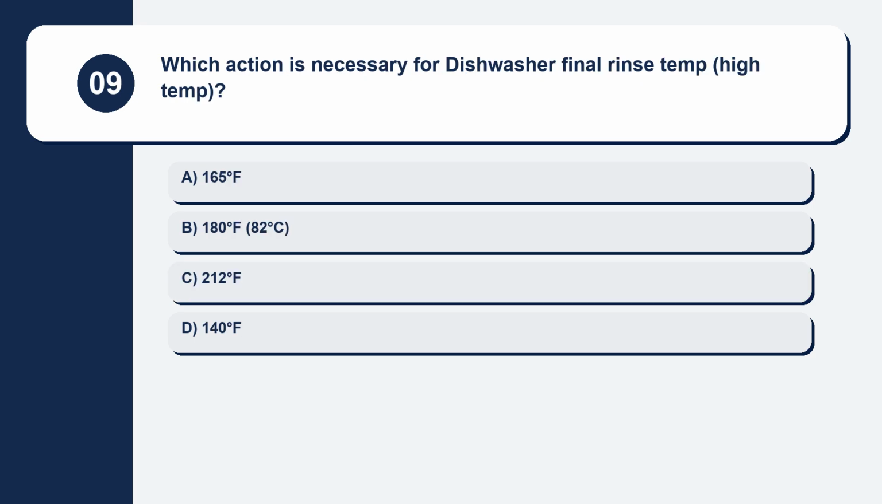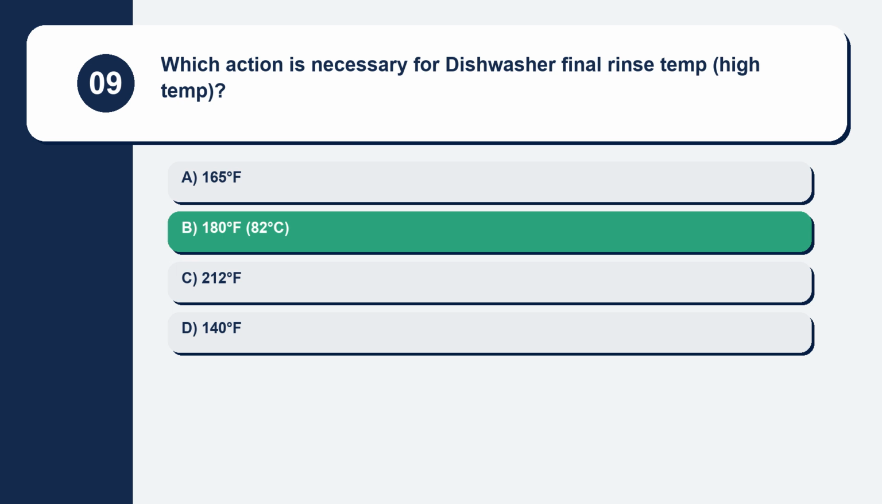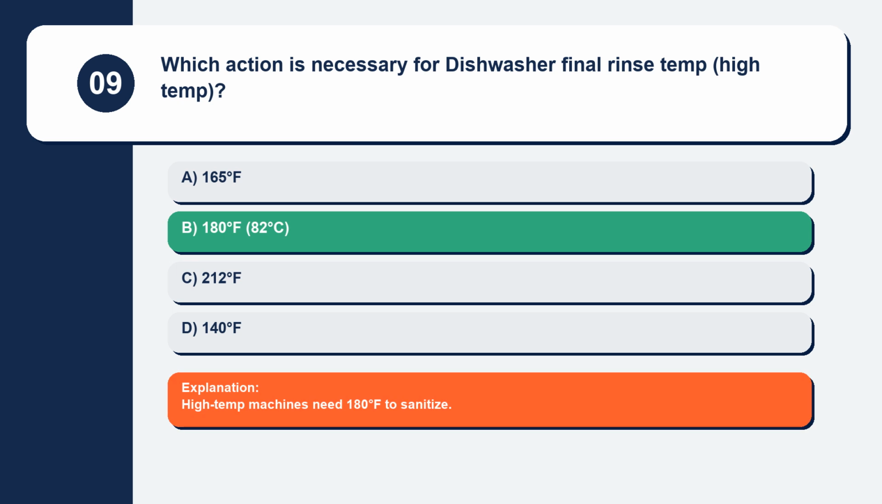Question 9. Which action is necessary for the dishwasher final rinse temperature: high temp, 165 degrees Fahrenheit, 180 degrees Fahrenheit, 82 degrees Celsius, 212 degrees Fahrenheit, or 140 degrees Fahrenheit? High temperature machines need 180 degrees Fahrenheit to sanitize.